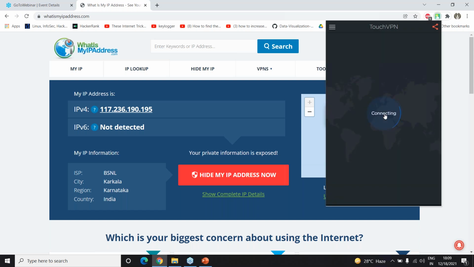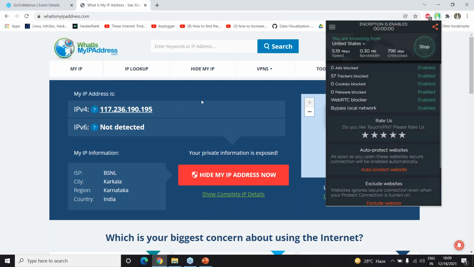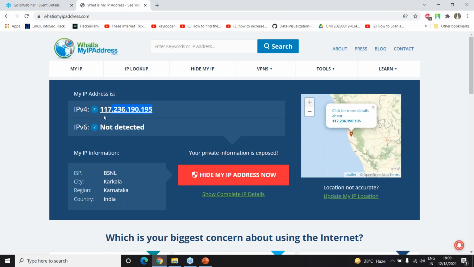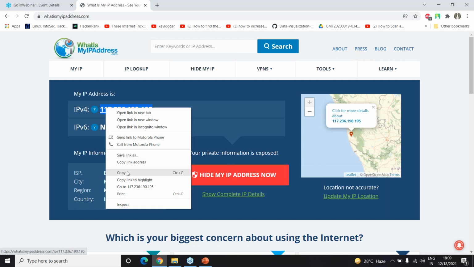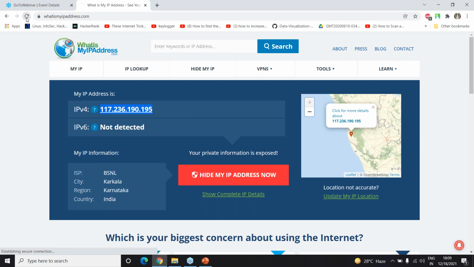Let me connect this, and then let me see if it is actually going to change the location as well. First of all, we will see what about the IP. Let me copy this and then refresh this. Now let me see if it is changing the location along with the IP as well. I've tried to refresh it here. Let's see what happens right now.